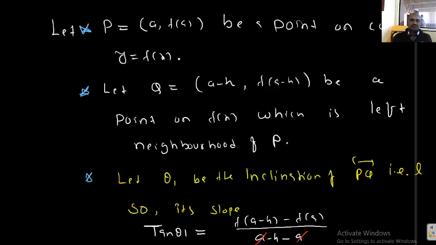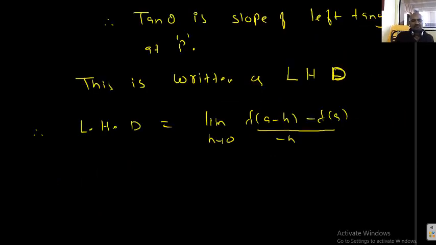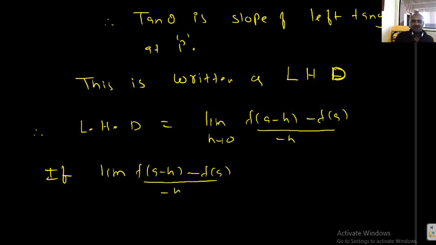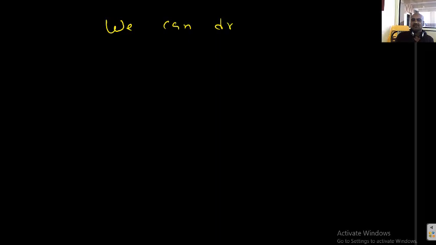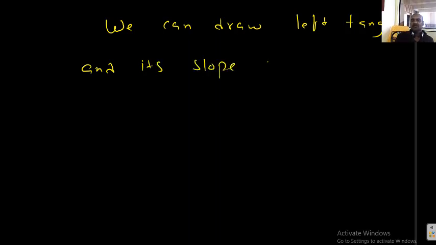Okay. If the limiting value of f of a minus h minus f of a by minus h, h tending to 0, is existent and finite, we can say for f of x at P, we can draw the left tangent and its slope is LHD.